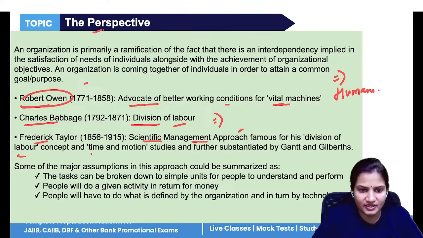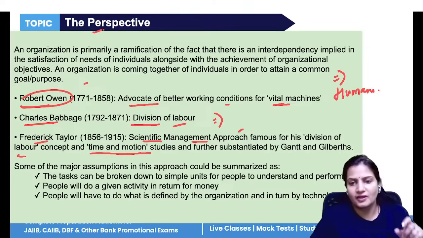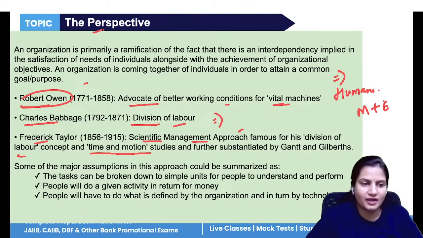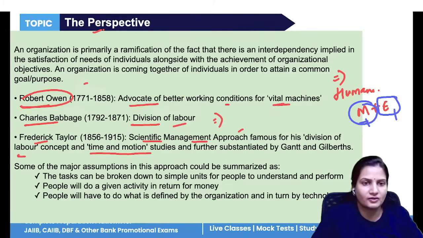And time and motion study means what? That is, in a company, both have to understand. Both means manager plus employees. Both have to understand that each one of them is important to each other. If there is no manager, no scope for employees is there. And if there are no employees, then how will the manager do all the work alone? How will the manager make profits from the company? So both are important to each other in the company.